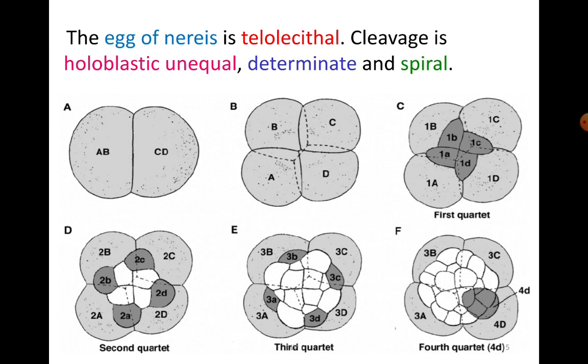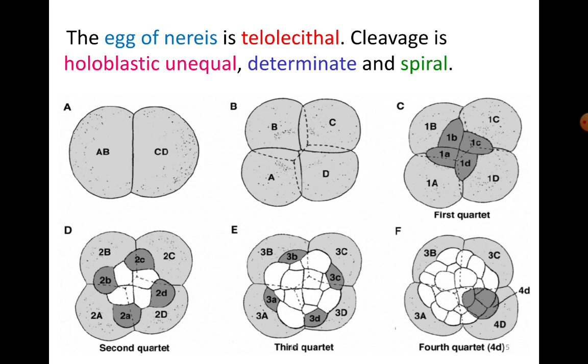After the first cleavage, 60 minutes later, the second cleavage furrow produces two equal sized A and B blastomeres, while the larger C and D divides into a smaller C and a larger D cell.